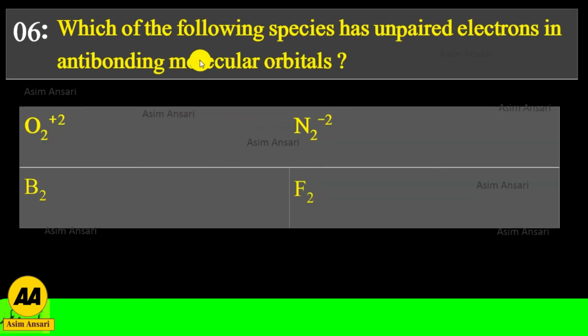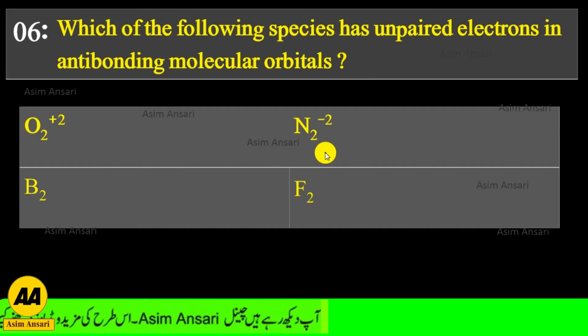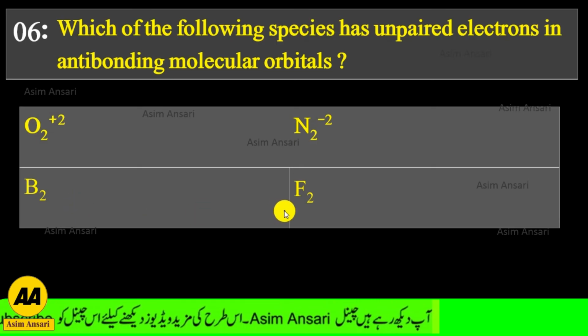So the hydrogen halide with the highest percentage of ionic character is HF. Next, which of the following species has unpaired electrons in anti-bonding molecular orbital? First option is cationic molecular ion of oxygen, second option is anionic molecular ion of nitrogen, third option is B2 and fourth option is F2.